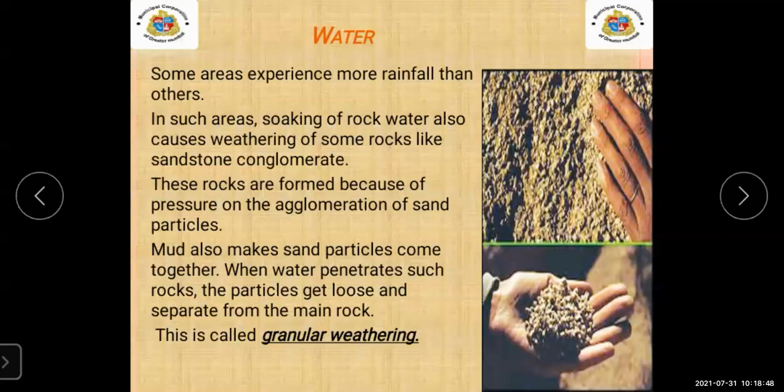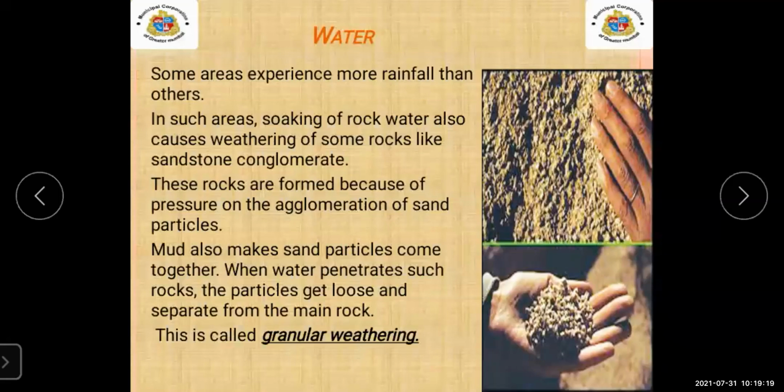These rocks are formed because of the pressure on the agglomeration of sand particles. Because of the pressure, you can see the separation of small particles from the rock. Mud also makes sand particles come together. When water penetrates such rock, the particles get loose and separate from the main rock.